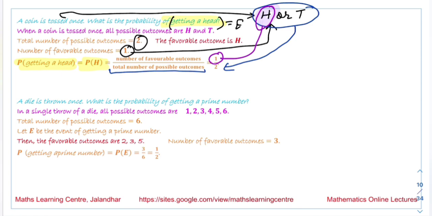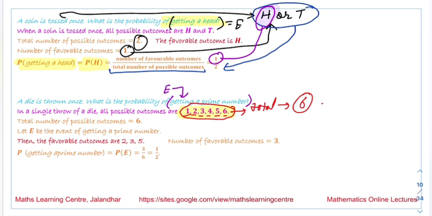Now the next question we have is, a die is thrown once. What is the probability of getting a prime number? When we throw a die, all possible outcomes are 1, 2, 3, 4, 5 and 6. So the total number of possible outcomes is 6. The event E we are talking about is getting a prime number.